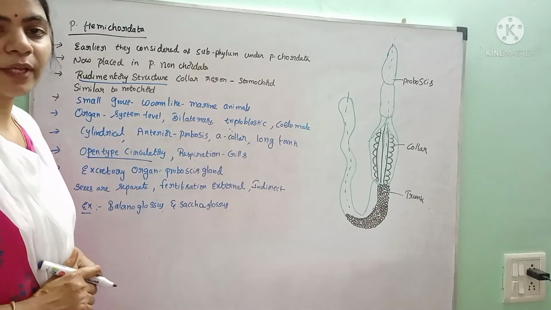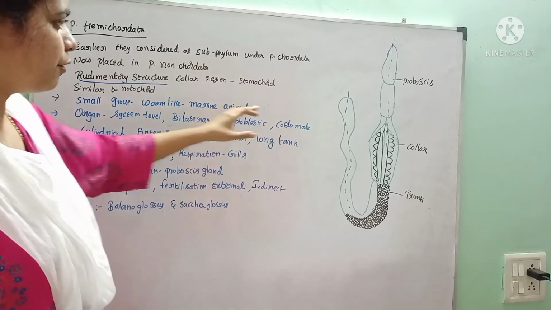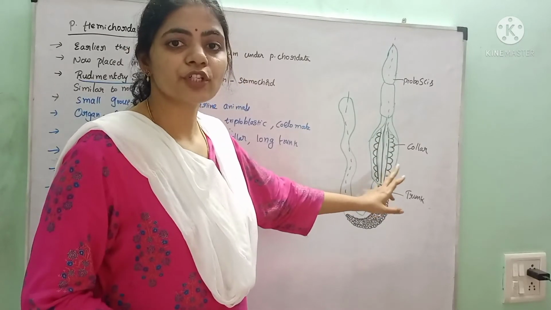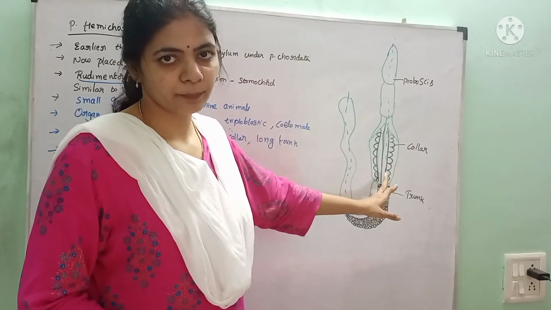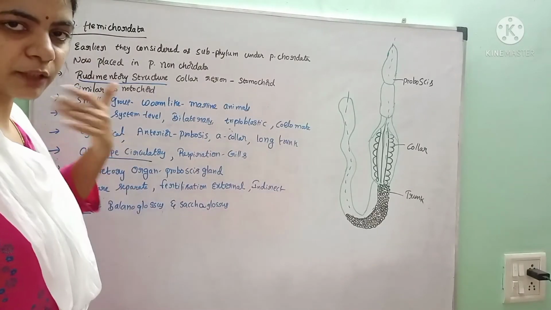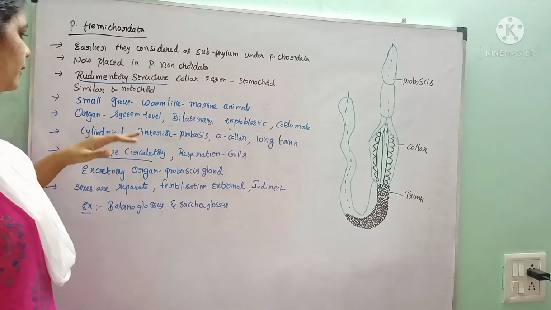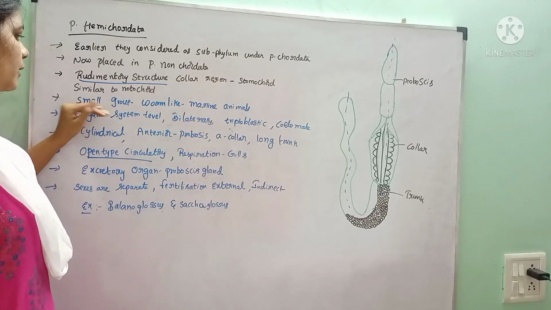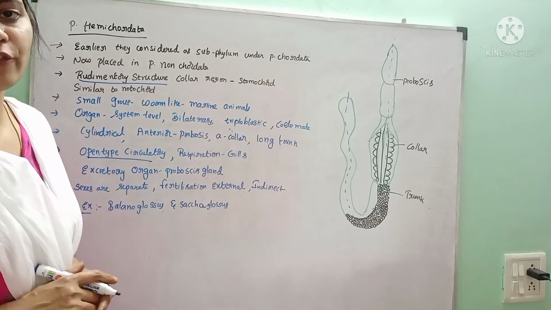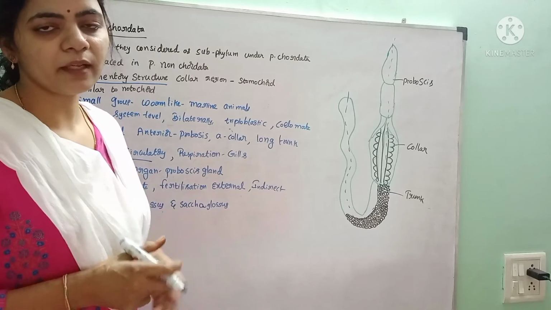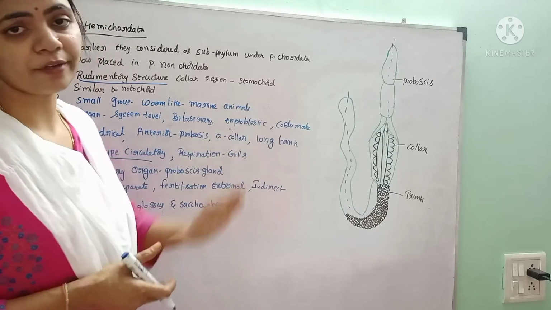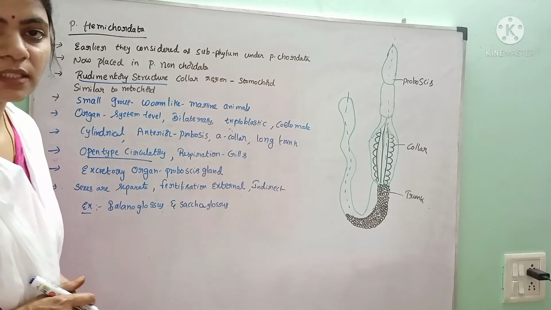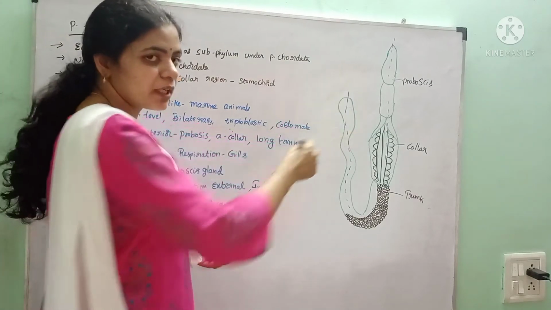And they have a rudimentary structure present near the collar region, which is called a stomochord, which is analogous to the notochord. It is a rudimentary organ, that means it is not developed properly, so it is similar to the chordates. And these are a small group of organisms with worm-like bodies present in the marine water only, and they exhibit organ system level of organization, and these are bilaterally symmetrical animals.